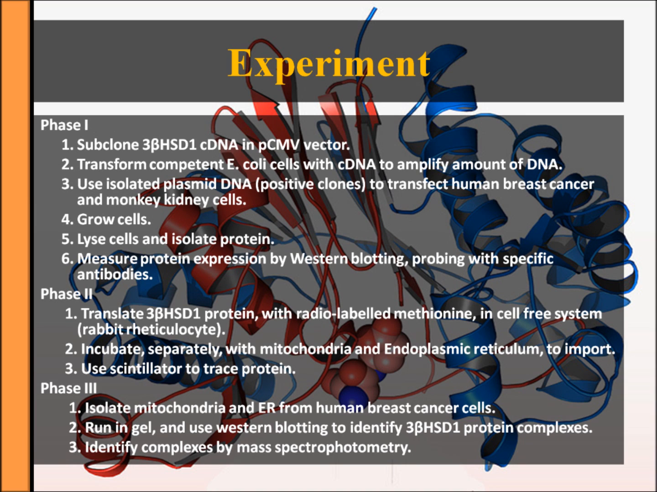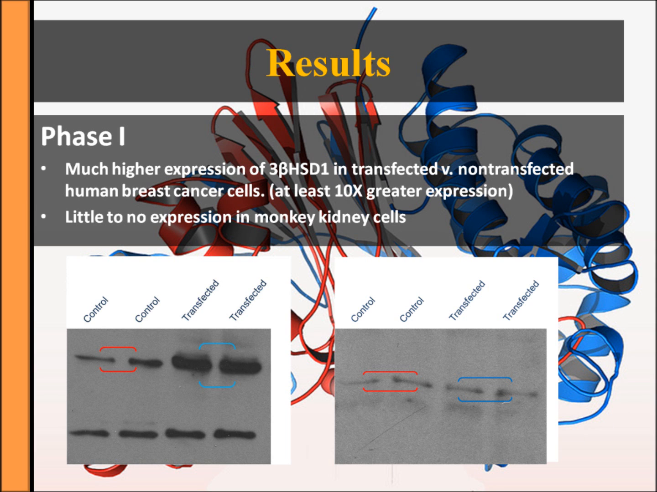To conduct this experiment, I subcloned the DNA in a vector which I used to transform bacterial cells, from which I isolated plasmid DNA and used these positive clones to transfect my cells, which I grew, then lysed and isolated the protein, and used Western blotting to measure expression. Later, I translated this protein and incubated with mitochondria and ER to see which one it was imported into.